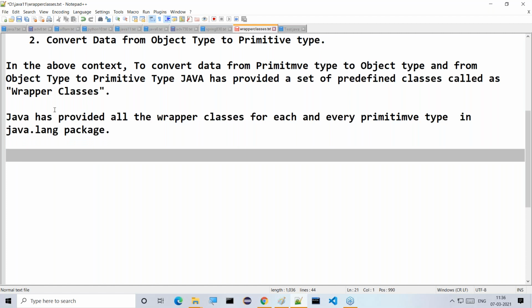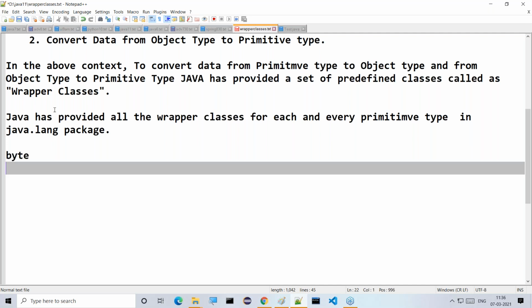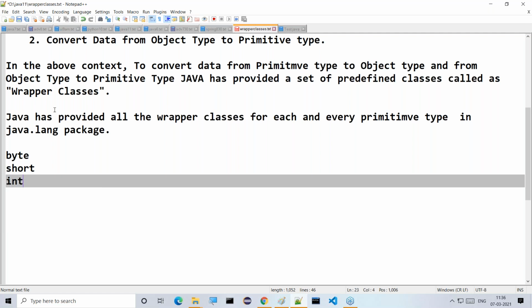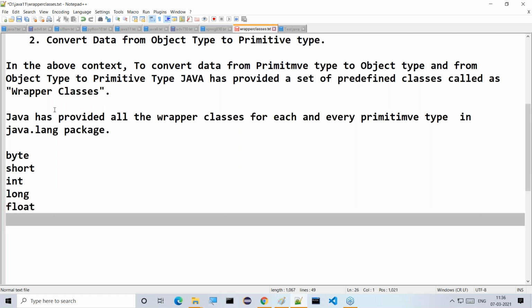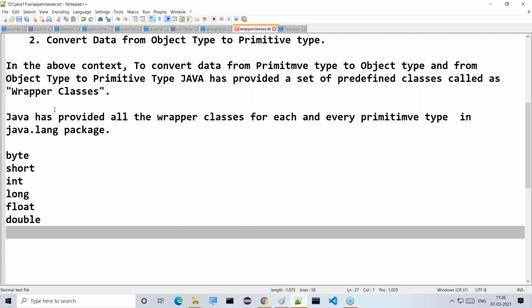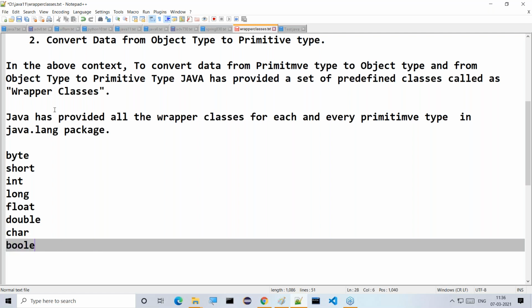Understand clearly what I'm telling you. In this scenario, I'm going to list: byte, short, int, long, float, double, character, boolean.